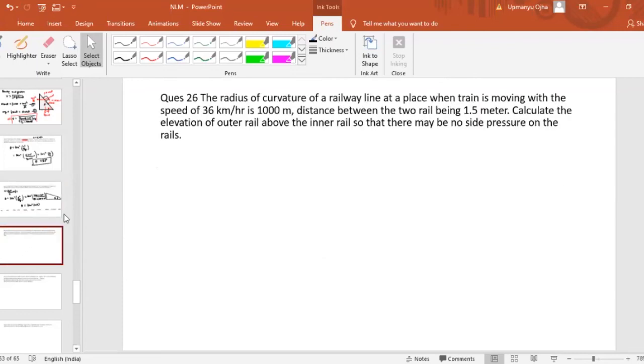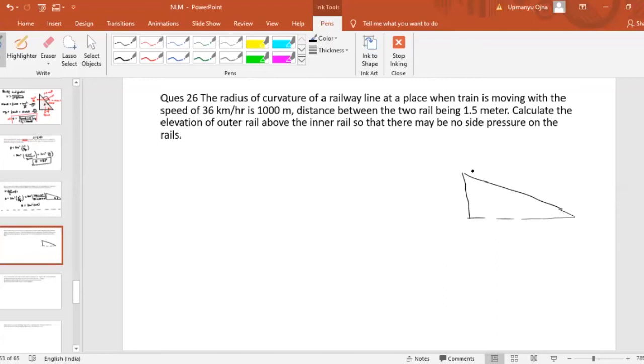Now see, this question is very good. If you read the question carefully, what they are telling you is that we have two rails. The outer rail is above the inner rail, which means it is a case of banking like this. This is the inner rail, and this is the outer rail.